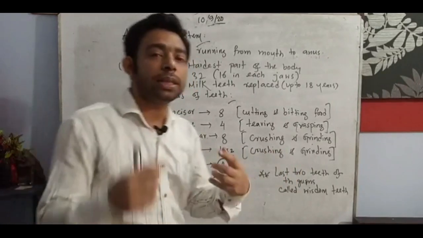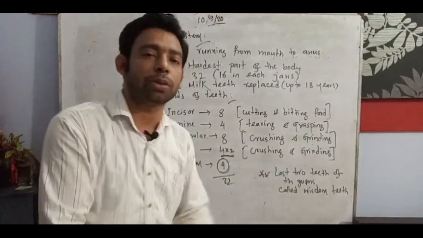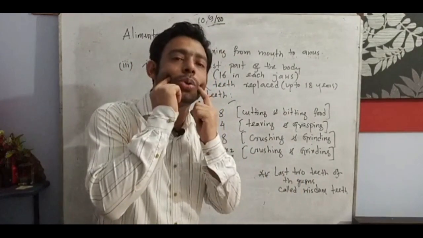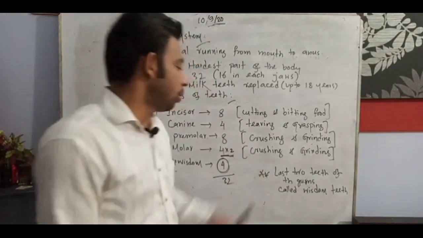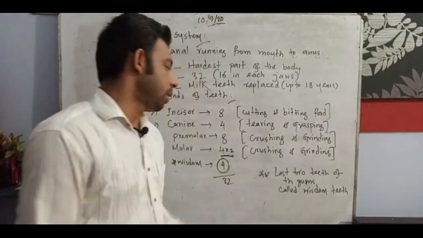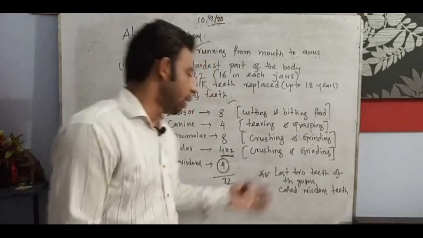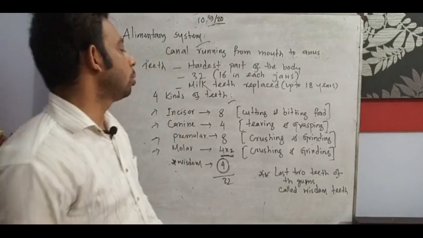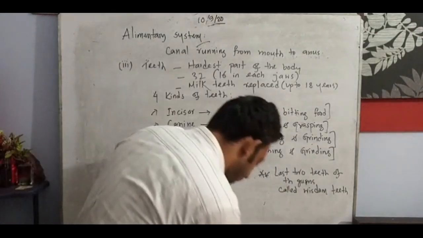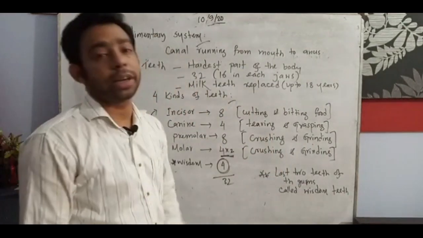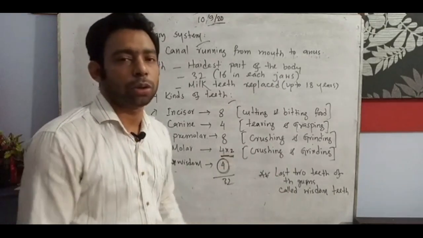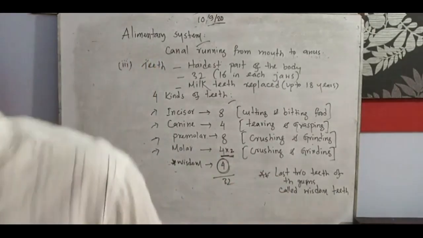Wisdom is not counted separately; it also belongs to the molar, but I have written the last 2 teeth in the upper jaw 2 and lower jaw 2, 4, as the wisdom teeth. They are attached to the gums, and they are counted as wisdom teeth. This is all about the 32 teeth, the total we have seen, and tomorrow we will study the structure of the teeth. That will also be a very important topic. I hope you understand this.